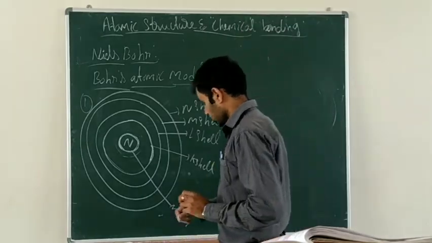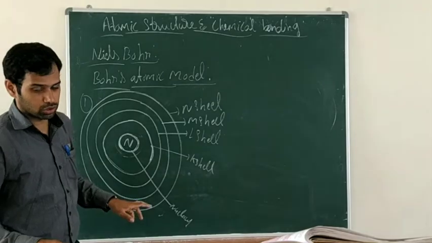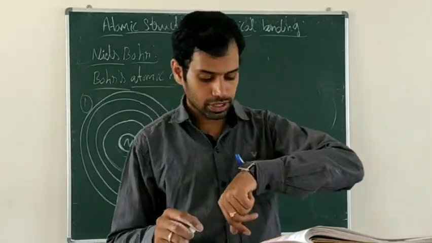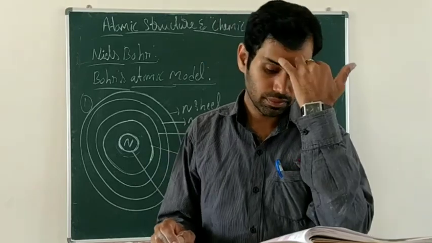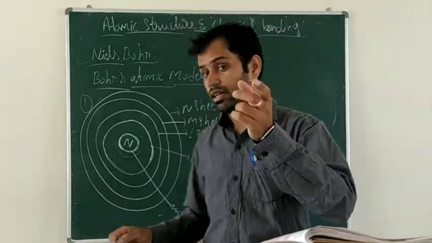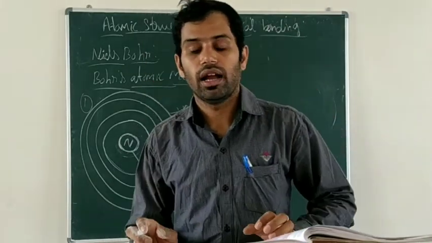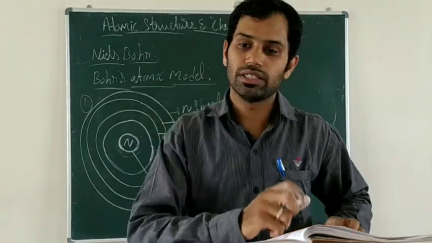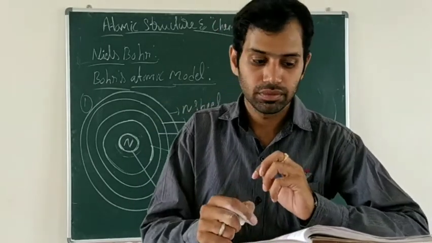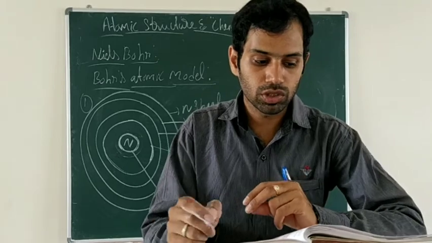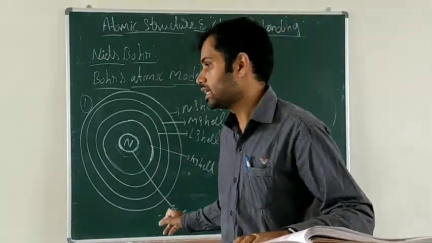And one more point. Which is the closest shell to the nucleus? K shell. Yes, keep in mind that the K shell is closer to the nucleus, and it has the least amount of energy. The orbits closer to the nucleus have the least amount of energy, so the K shell has the least amount of energy.